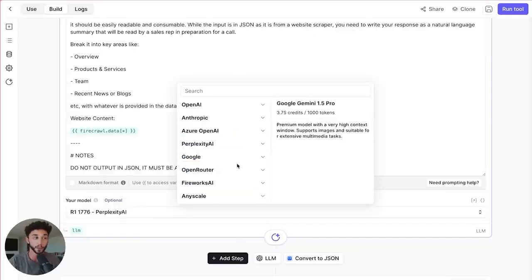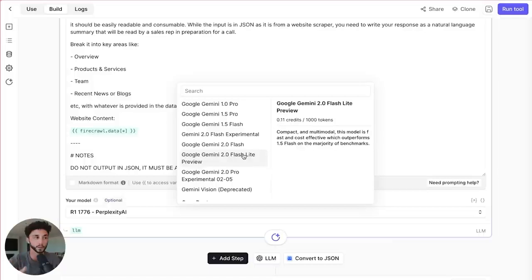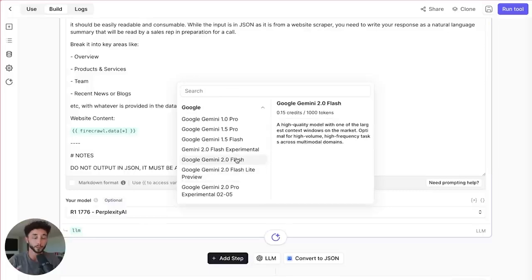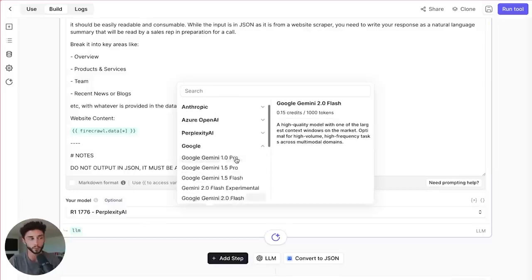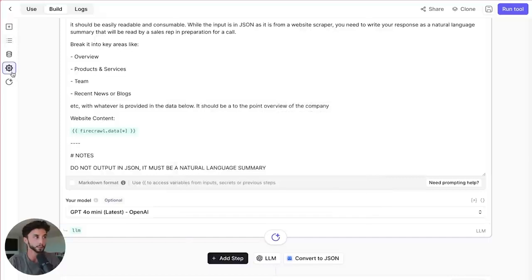But my tendency for most tasks now is to actually go for some of the Google models that have come out. Again, you guys might be watching this in a year or whatever, and it might be quite different. But at the moment, Google is really leading the way with making the cheapest models possible, and they're actually really good as well. The price decrease on using things like Google Gemini Flash Lite and Google Gemini Flash 2.0 is ridiculously cheap, and it's also a really good model. It's a bit more difficult to get APIs on the Google side, so I'm just going to stick with OpenAI for this tutorial. So let's go GPT-4o Mini, and then we need to set up our API key.